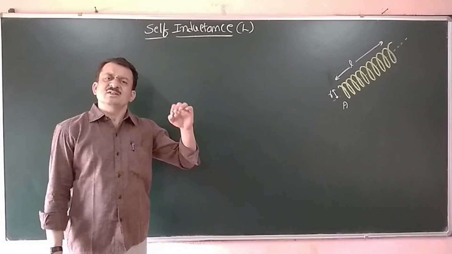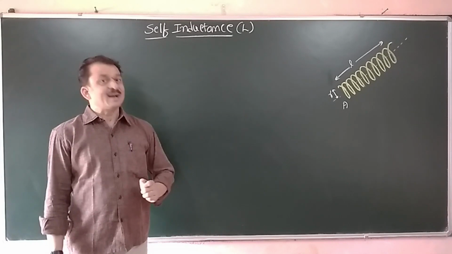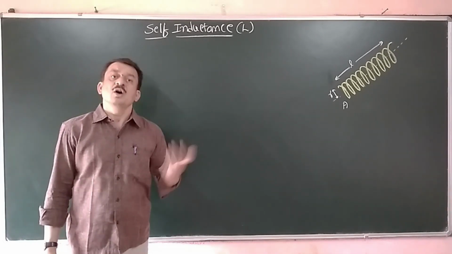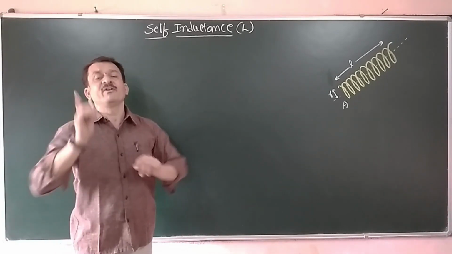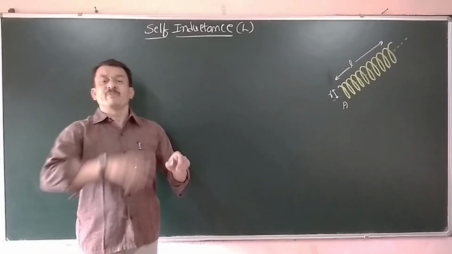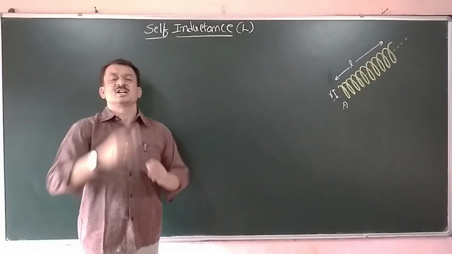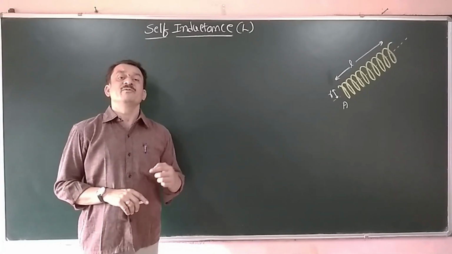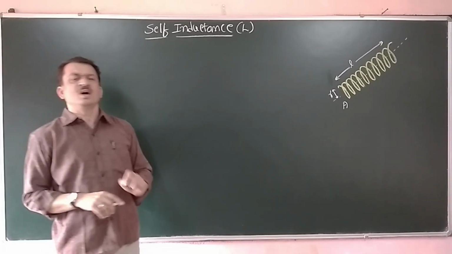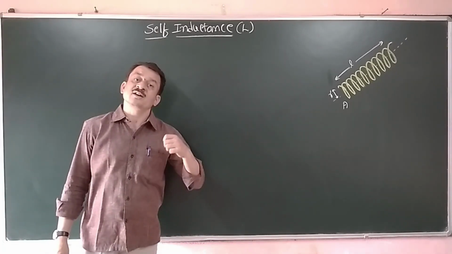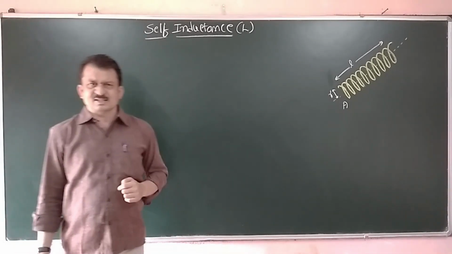That is, if the current flowing in a coil is varied, the magnetic field produced by that current is also varied. According to Faraday, the varying magnetic flux linked with the coil is also changing. If it changes, an EMF is induced in that same coil, and that phenomenon we call self-induction. Now let me define self-inductance.